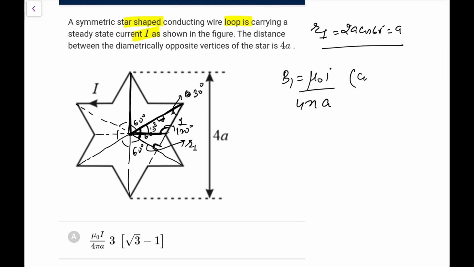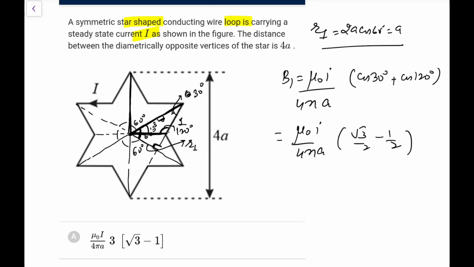So we will have cos 30 degree plus cos 120 degree. Cos 120 will become negative, so that is mu naught I upon 4 pi a. Cos 30 is root 3 by 2, this becomes minus 1 by 2, so root 3 minus 1 by 2. So it becomes mu naught I upon 8 pi a into root 3 minus 1, that is what you get as B1.